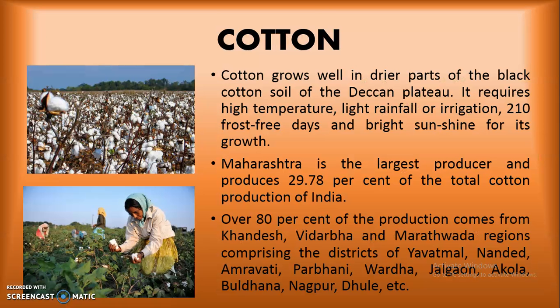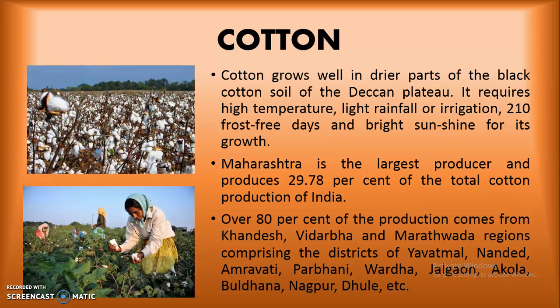Then cotton. Cotton is a very important crop in Maharashtra because Maharashtra is an area of black soil, which is required for cotton. So let's see. Cotton grows well in the drier parts of the black cotton soil of the Deccan Plateau. It requires high temperature, light rainfall or irrigation, 210 frost-free days and bright sunshine for its growth. Maharashtra is the largest producer of cotton and produces 29.78% of the total cotton production of India.